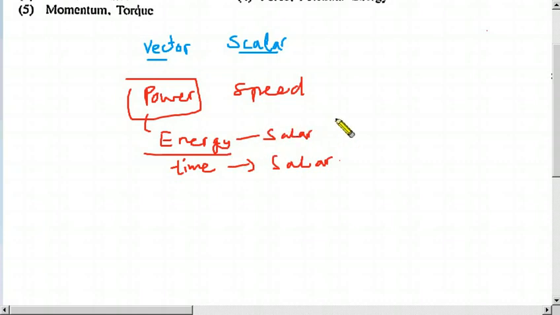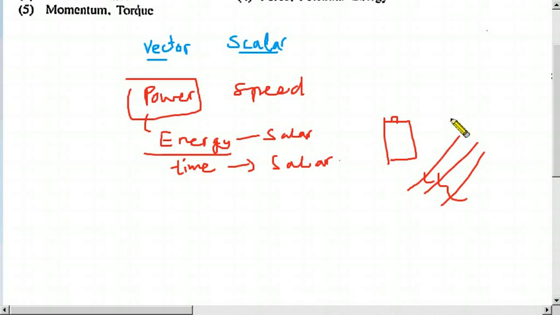Why? Energy we get from batteries. So do we speak about any direction? No, we say battery is full, or we say battery is dead, empty. And we get sunshine, energy from the sun, light energy. We use light energy, heat energy. But no direction is considered.